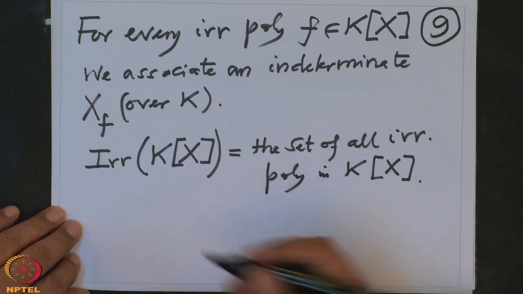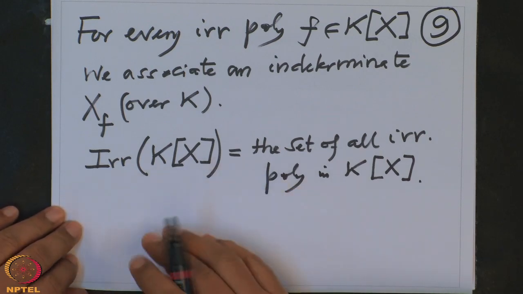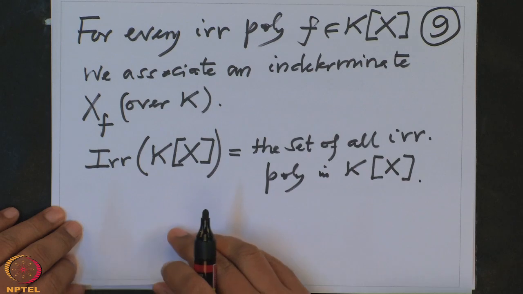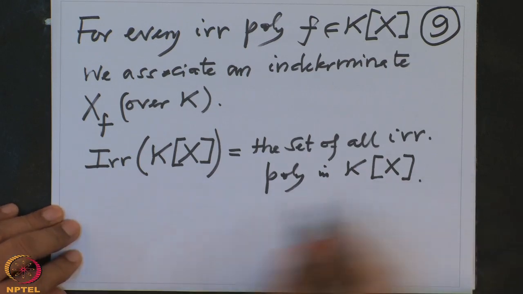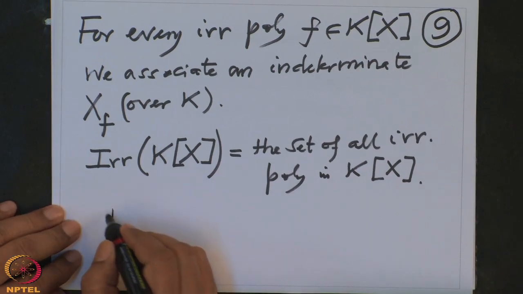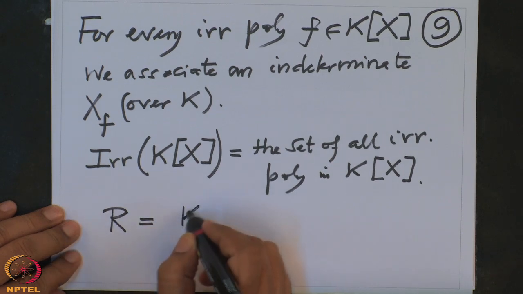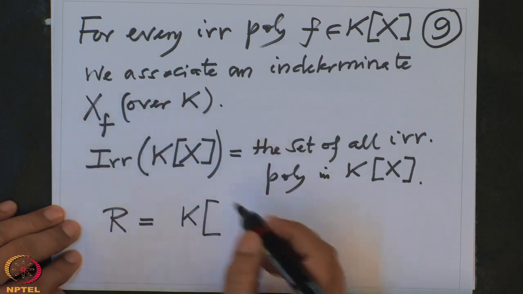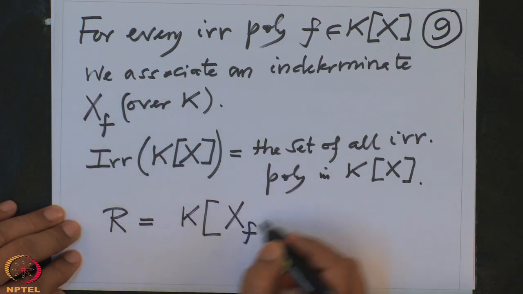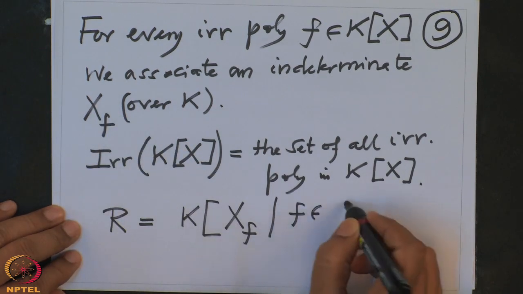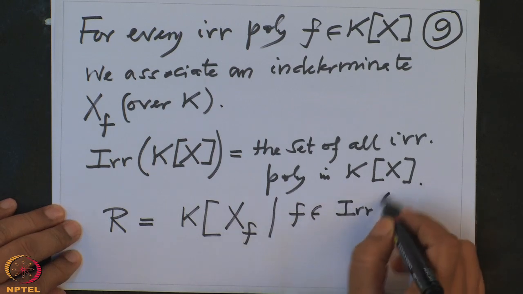So there are infinitely many. In fact, if your field is uncountable, this also will be uncountably many, and so on. And I am going to consider a ring R, which is the polynomial ring over K in all these indeterminates x_f, where f is varying in this set of irreducible polynomials in K[x].